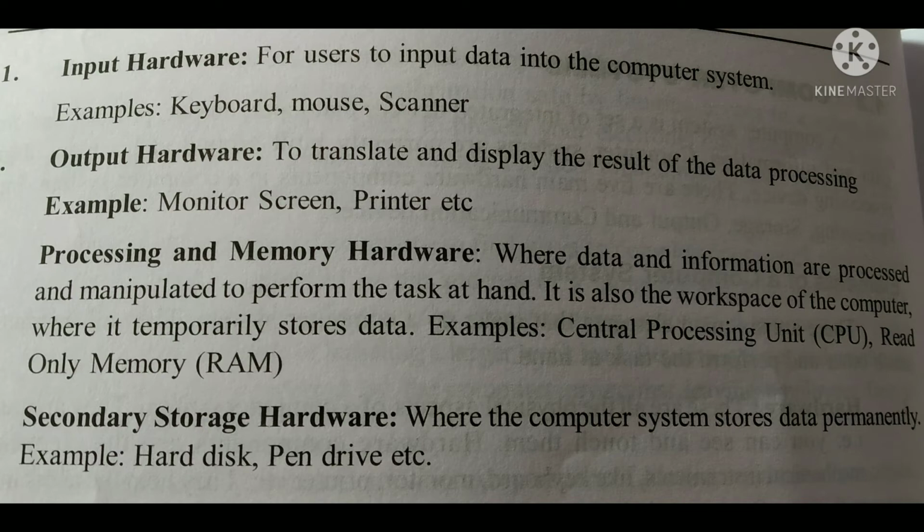Then you can go for the fourth one, the secondary storage hardware. In the secondary storage hardware, the computer system stores the data permanently. Examples: hard disk, pen drive, etc. These are some hardware functionalities of our computers.